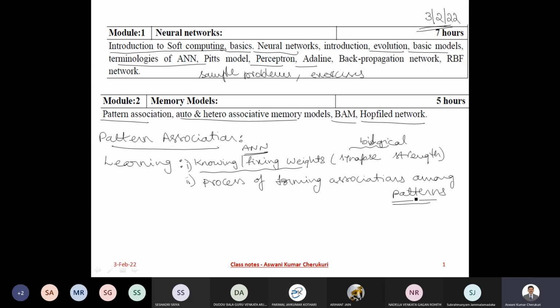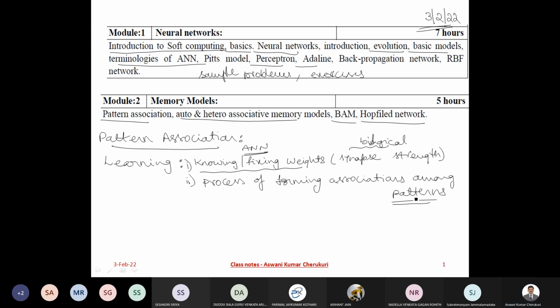After about 5-6 years, imagine you think of soft computing. You heard the word soft computing. What do you immediately recall?